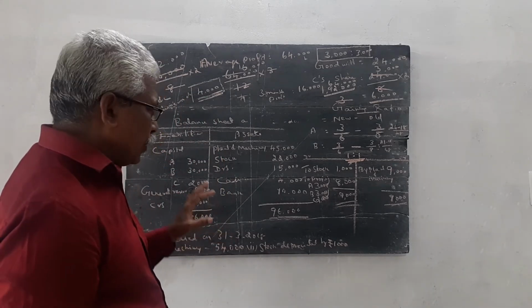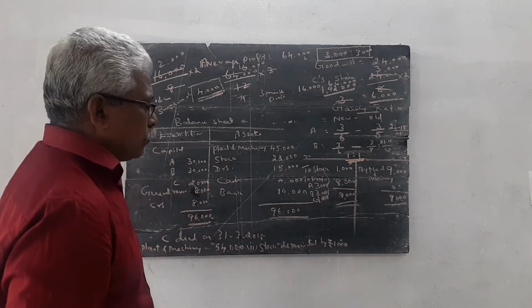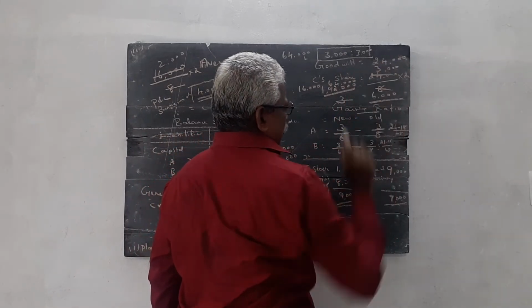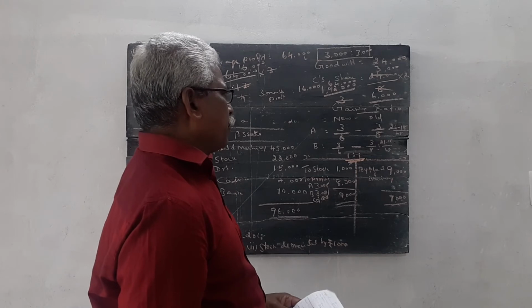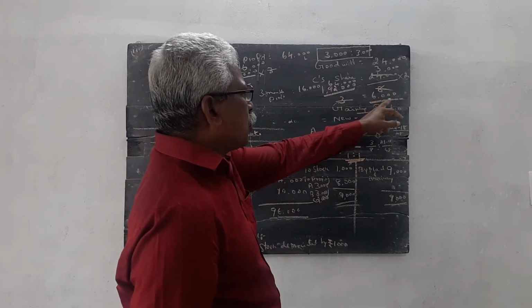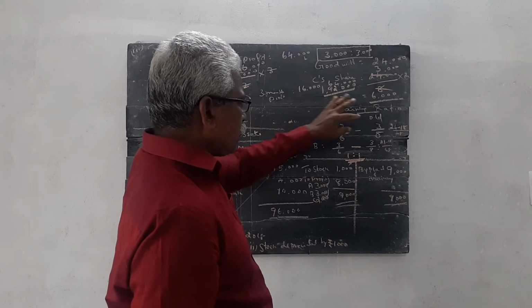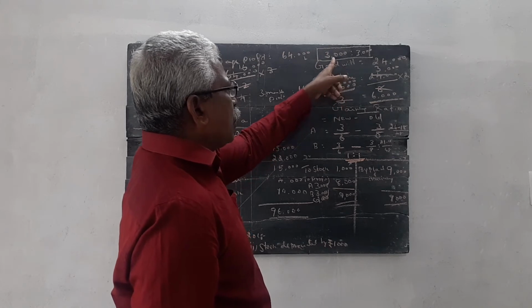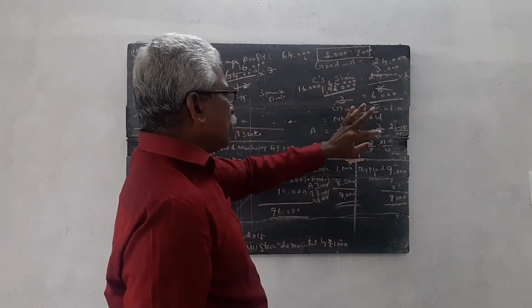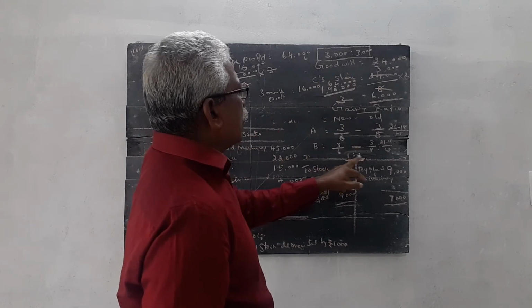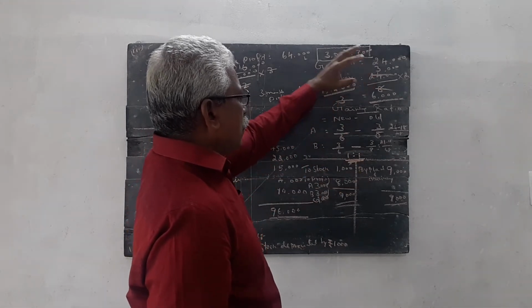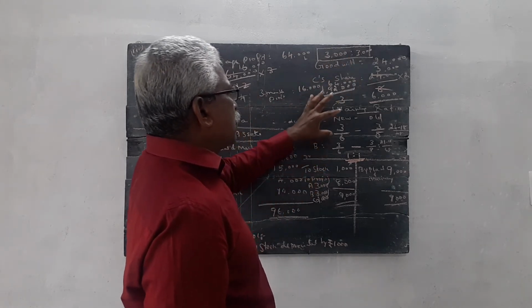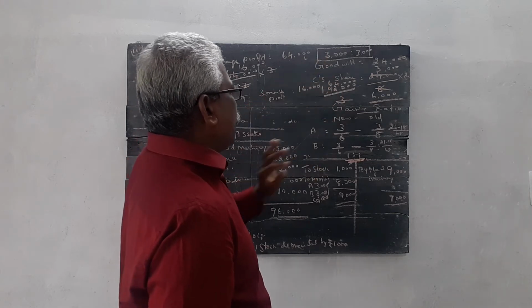Once again, I want to explain how to calculate the goodwill. The goodwill is given in the question. The goodwill of the firm is 24,000. Out of this 24,000, only 6,000 rupees goes to C. This 6,000 rupees is given by A and B according to the gaining ratio. The gaining ratio is 1:1, so 3,000 rupees is given by A and 3,000 by B.